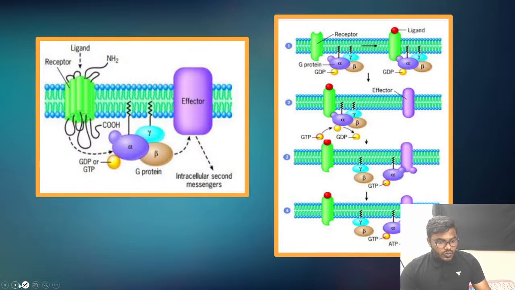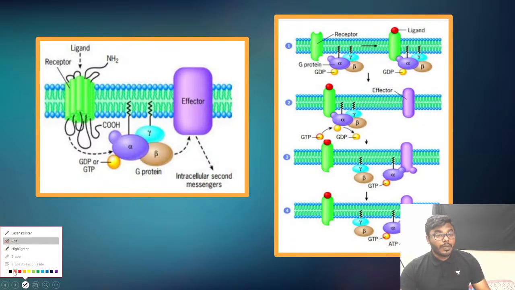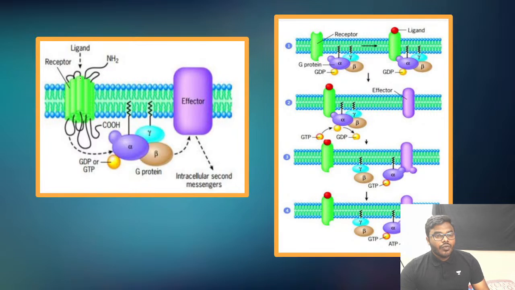So my friends, the unique statement I want you people to remember here is that whenever there is no ligand, all of you look into the picture carefully here, whenever there is no ligand, GPCR is not activated, and G protein is not at all activated because G protein is not associated with the C-terminal domain of the GPCR.